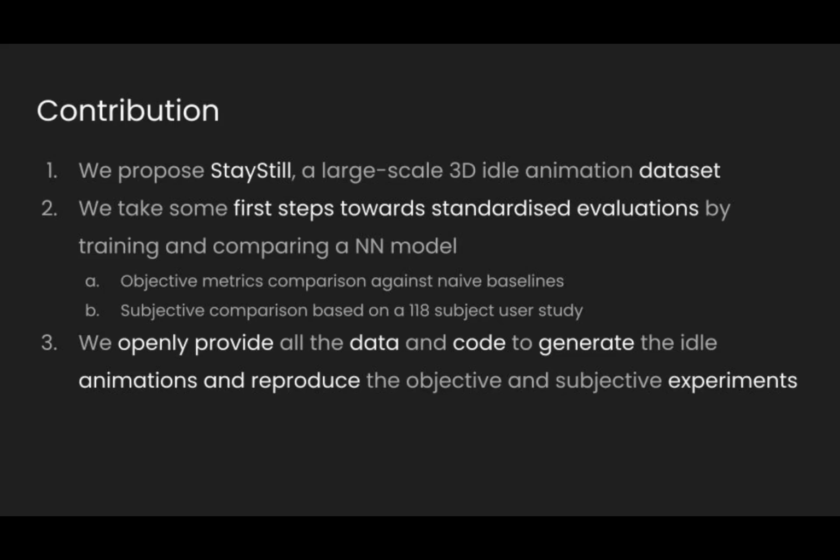We also take some first steps towards standardized evaluations with a numerical and a user-based evaluation pipeline. We openly provide all the data and code necessary to reproduce the evaluation process in order to help future efforts to carry out these kinds of evaluations.